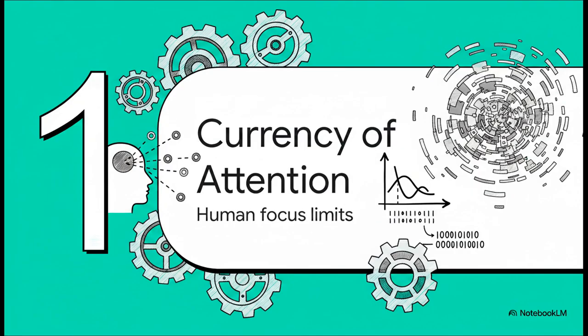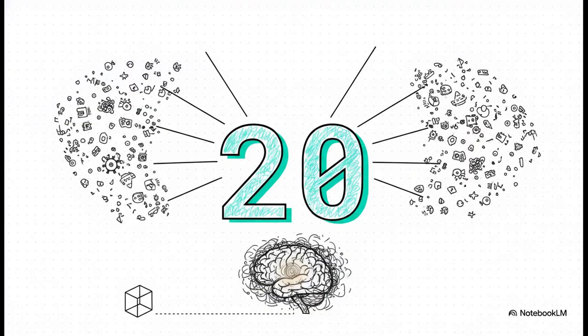Part 1, the currency of attention. Let's talk about our mental limits. We kind of like to think our focus is this endless reservoir, right? But the science, specifically Claude Shannon's information theory applied to neuroscience, paints a totally different picture. Our conscious mind can really only process about 20 bits of information per second. Seriously, just 20. Your subconscious is doing all the heavy lifting, processing millions of bits just to keep your body functioning. But that spotlight of conscious attention is incredibly narrow.